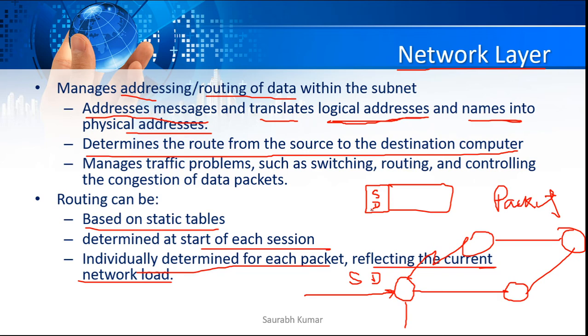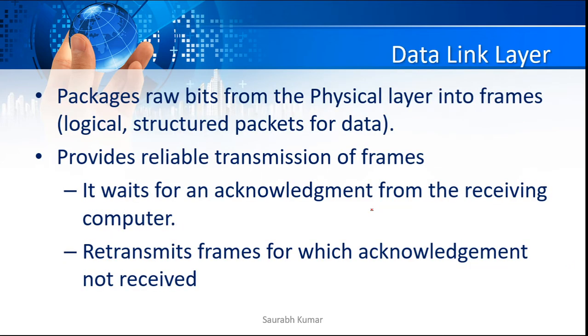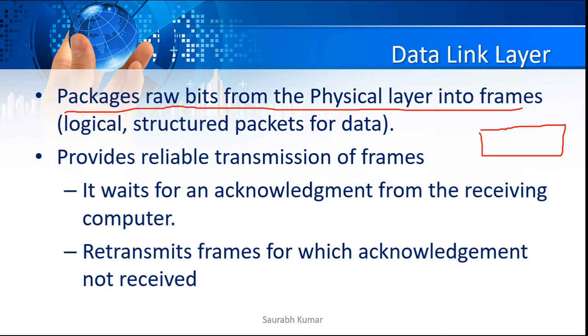Then this packet will be forwarded to the data link layer. The data link layer is the second layer. It packages raw bits from the physical layer into frames. At the receiving side, it takes bits from the physical layer and converts them into another format. On the sender side, it adds a header again. Whatever packet you have received, a packet means the data plus a header given by the network layer, all of this is called a packet.